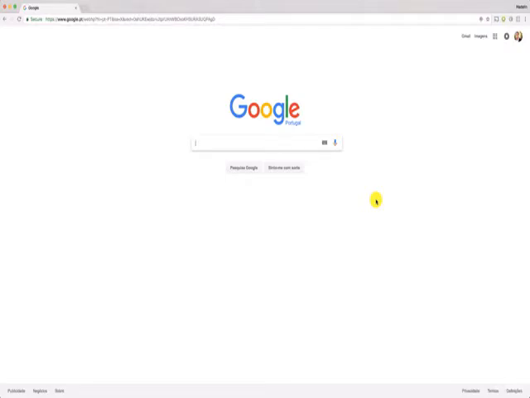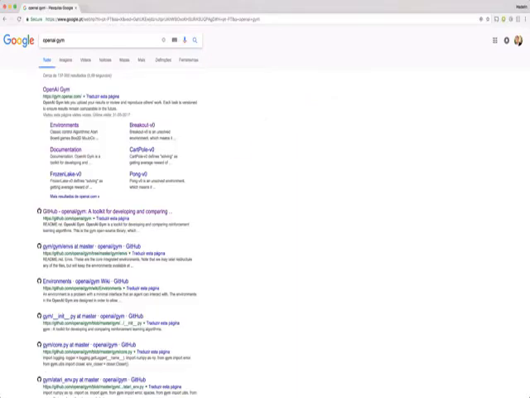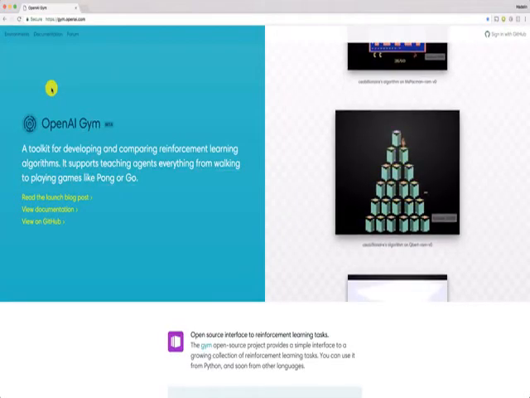And as you can see, I'm starting with Google because I want to show you the OpenAI Gym environment and walk you through the game we're going to play. That is, of course, Doom. All right, so starting with Google, we're going to type here OpenAI Gym. Then you click on the link and you will find that page. And on the upper left corner of this page, you're going to click on environments.